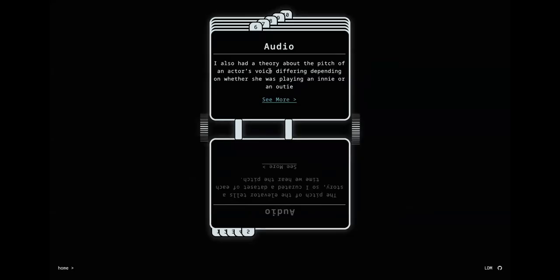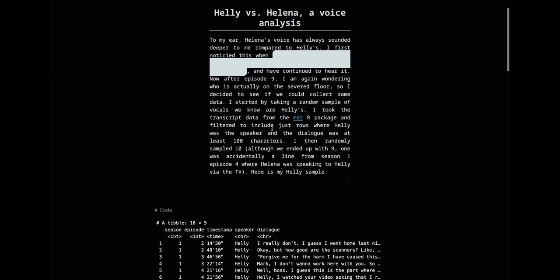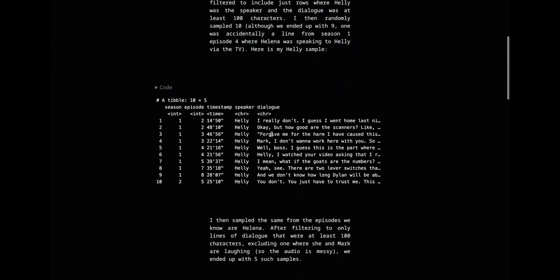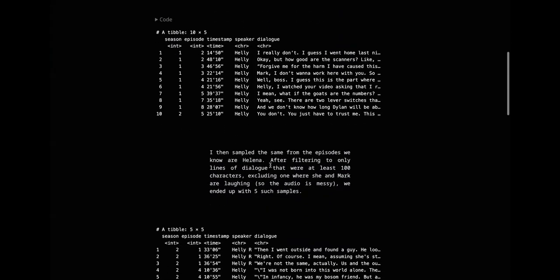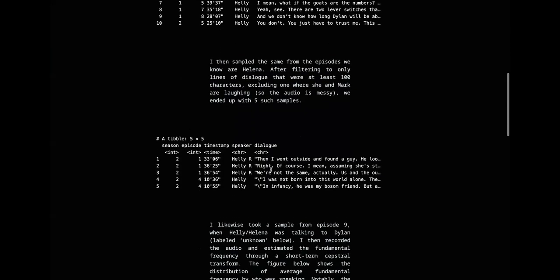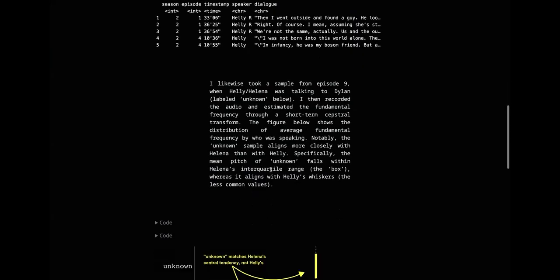I also had this theory about the pitch of one of the actors' voices. The actors are playing two versions of themselves throughout the show, and I had this theory that maybe one of them was playing a different version than what had been revealed to us. So I pulled clips of this actor, recorded little clips and mapped them to different dialogue. Then I sampled from the episodes and filtered to just lines that were at least 100 characters, so I would have enough to do a little bit of analysis.